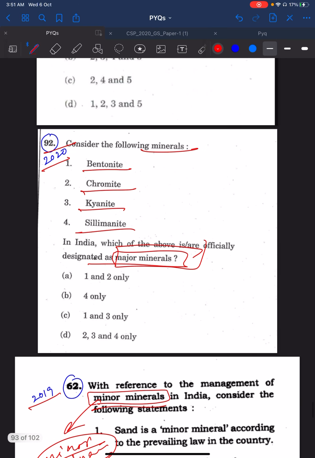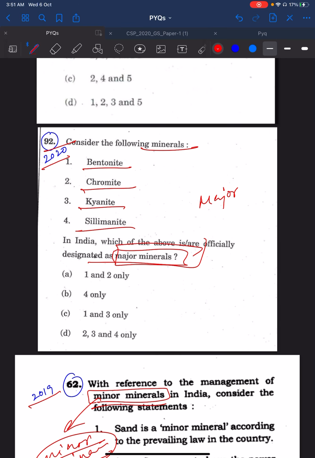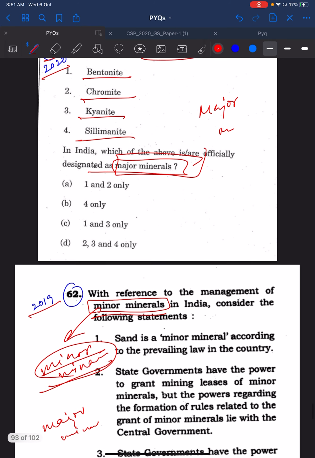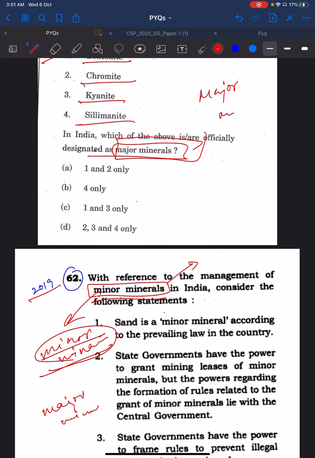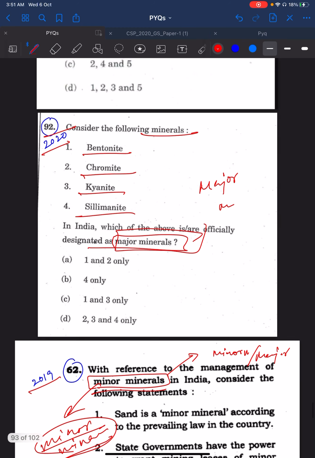Then you see 2020, 92nd question. This is about major minerals. Then you see in 2019 a question was about minor minerals. So when you were going through the 2019 question paper, you should have read about minor minerals. The other side of minor minerals is major minerals. Then if you have read major minerals, you should be able to do this.